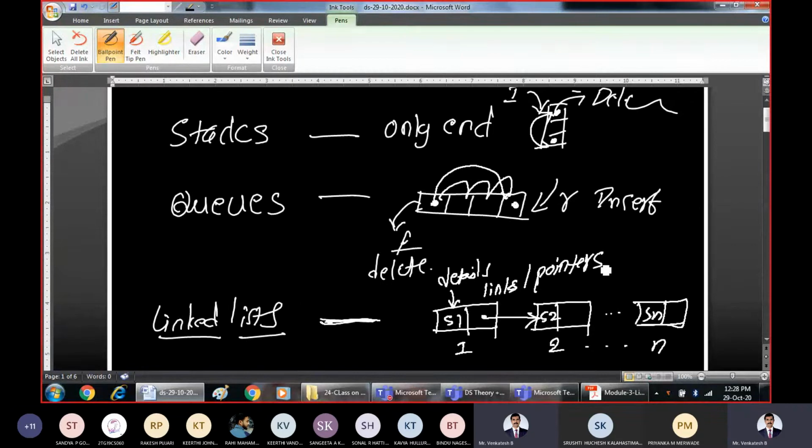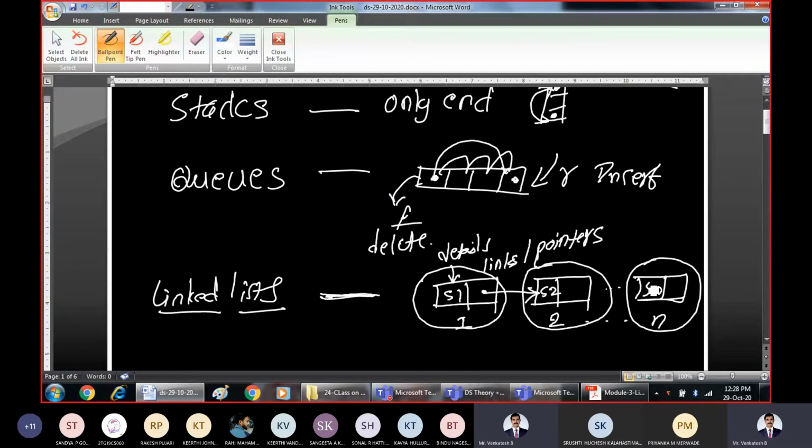So what basically is the linked list? Why is establishing linking essential here? Because these nodes or this information are related. They are related pieces of information. This entire thing is representing details of one student. This entire thing is representing details of another student. And this is representing the details of the nth student. So correlated information can be linked with each other.